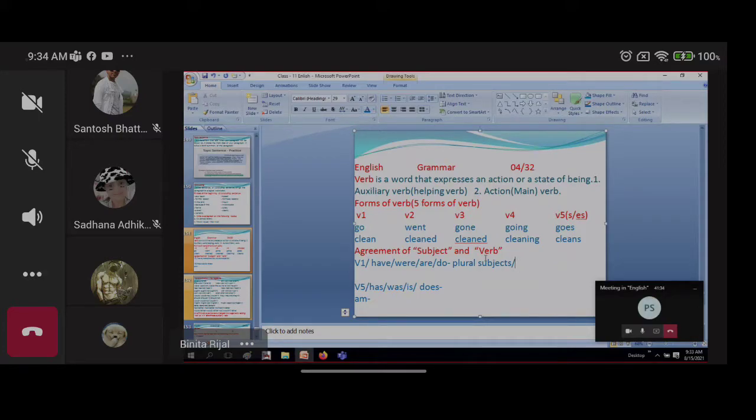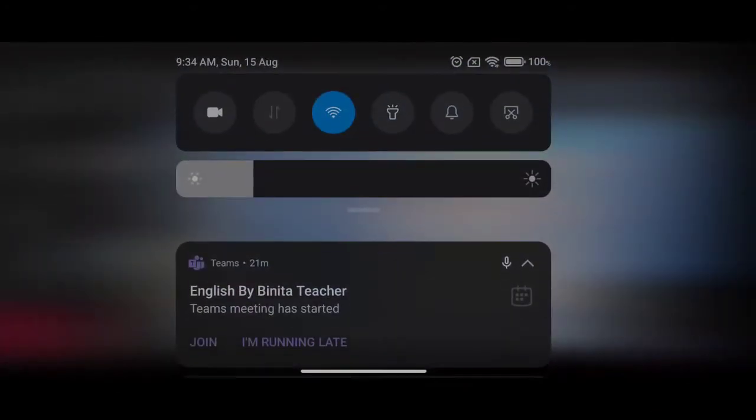Okay, look here. This is subject and the verb. We are reading here agreement of subject and the verb. And I have given you here the verb. Have you seen this verb? Yes, ma'am. Verb 1, have, were, are, do. Are these singular verbs or plural verbs? Okay, plural verbs. I think you are paying attention.